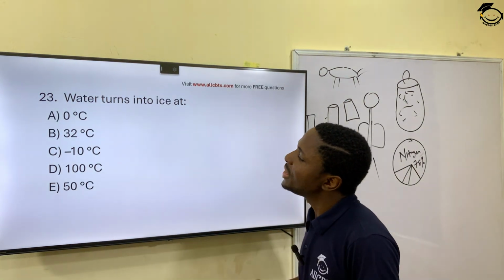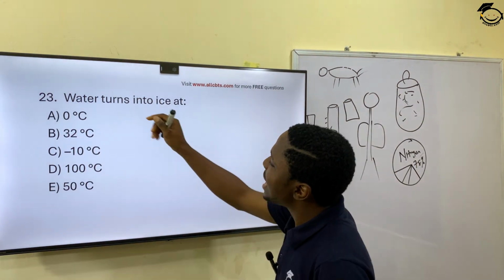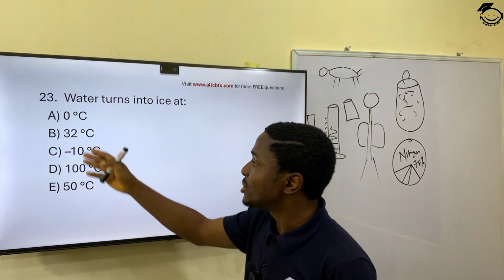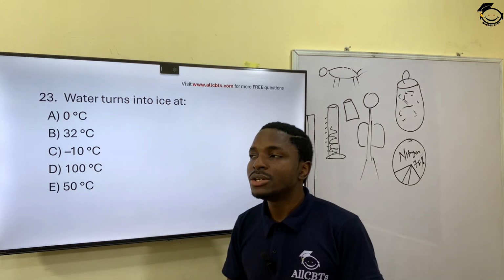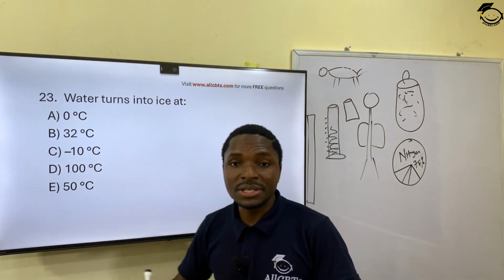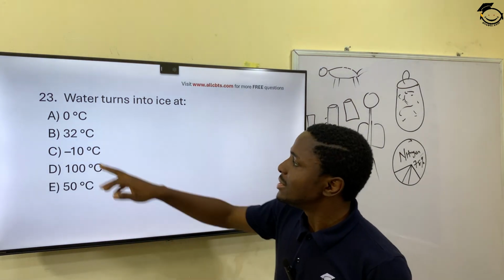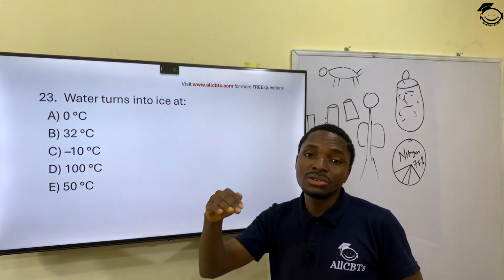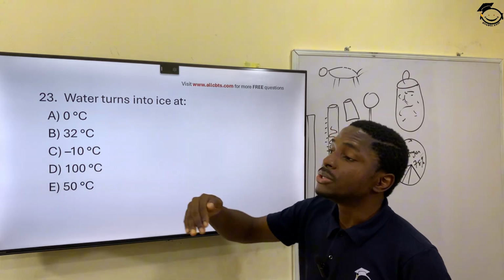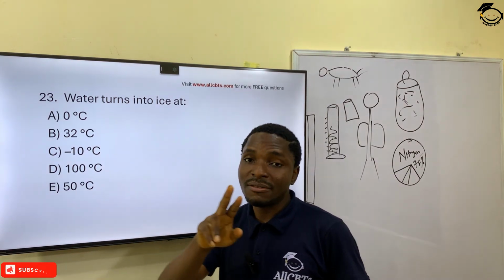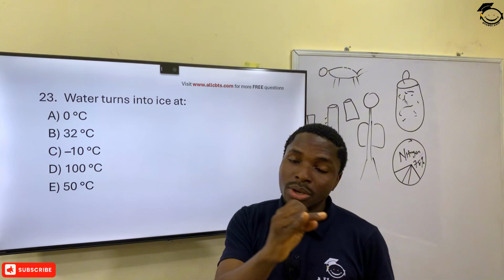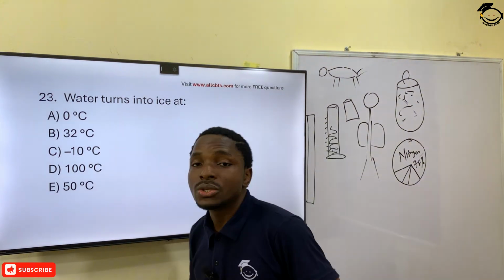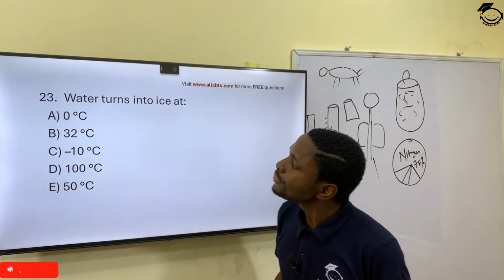And then 23, water turns into ice at what degree? What degree does water begin to turn into ice? This is also called the freezing point of water, which is 0 degrees Celsius. So at 0 degrees centigrade or 0 degrees Celsius, water begins to freeze. Okay, never forget it. The boiling point, the melting point, the freezing point of water. Never forget that. Question 24.